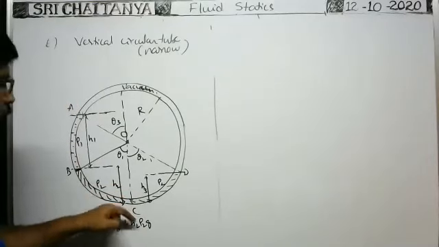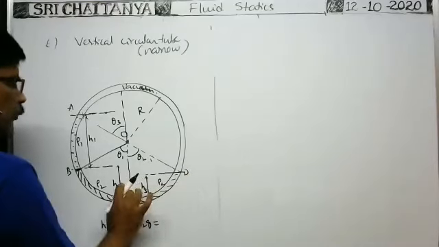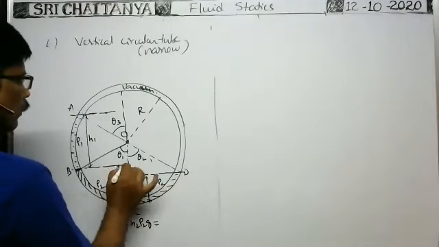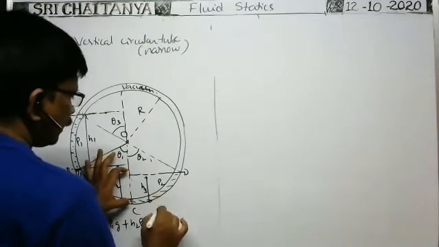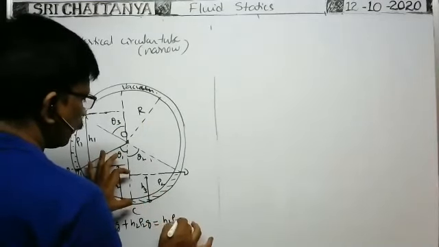That is equal to the pressure due to this liquid column at this point, whose vertical height is H3, so H3 ρ2 g.